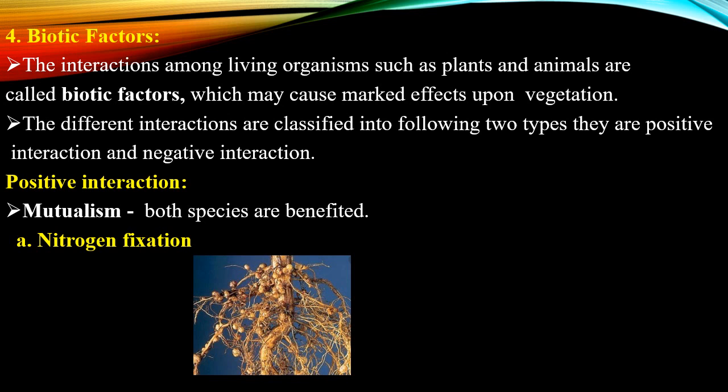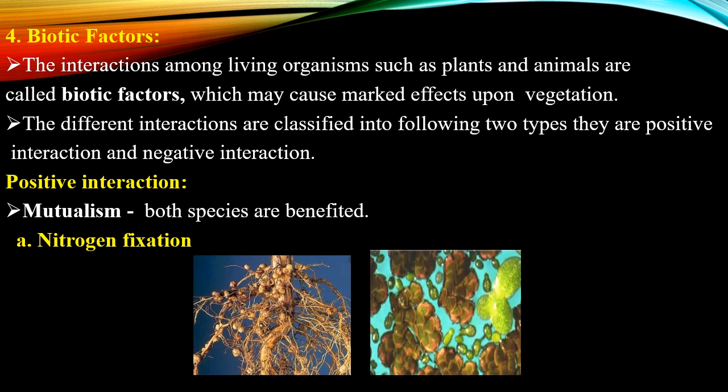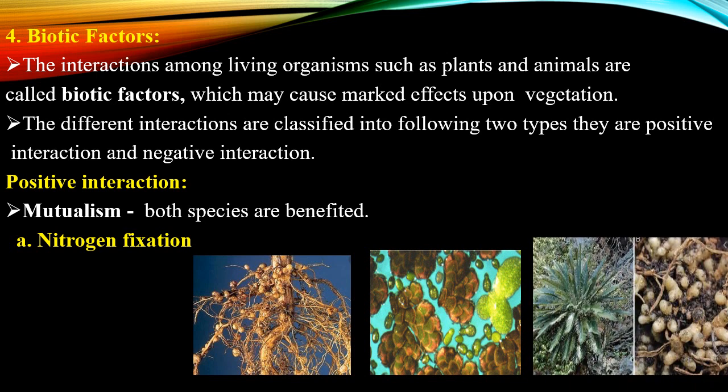There are some other examples. The water fern Azolla is also used in nitrogen fixing, along with the cyanobacterium Anabaena. Anabaena, which is present in the coralloid roots of Cycas, also helps the plant to fix nitrogen.